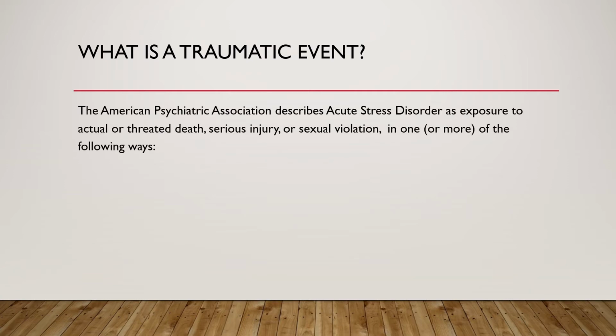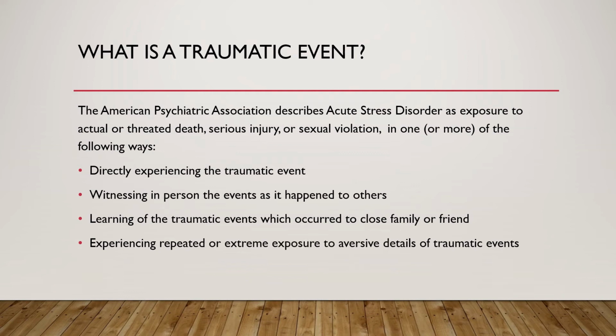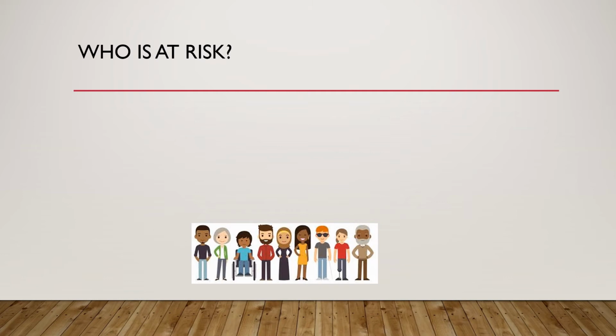The American Psychiatric Association describes acute stress disorder as exposure to actual or threatened death, serious injury, or sexual violation in one or more of the following ways: directly experiencing the traumatic event, witnessing in person the events as they happen to others, learning of the traumatic events which occurred to a close family member or friend, experiencing repeated or extreme exposure to adverse details of traumatic events.